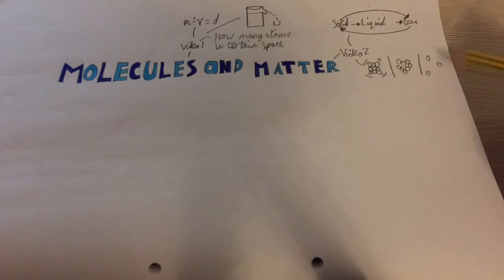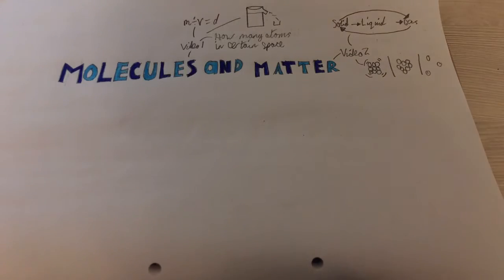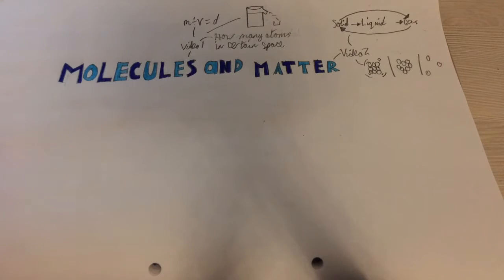Then we move on to gases. Gases have variable densities, no fixed volume and no fixed shape. This is because a gas will expand to fill the container that it is inside. It has lots of energy inside it, and it needs all this energy to keep the intermolecular bonds very weak, or broken in fact, so that each particle can actually be separate. And all the particles in a gas are usually quite far apart from each other, unless they are compressed closer, which we will talk about in a later video.